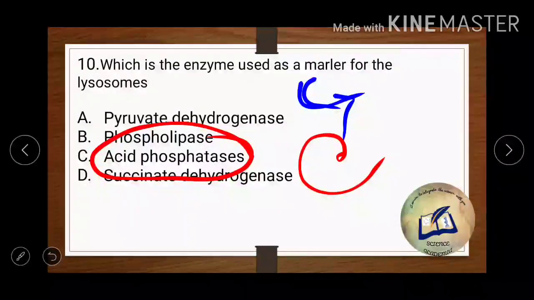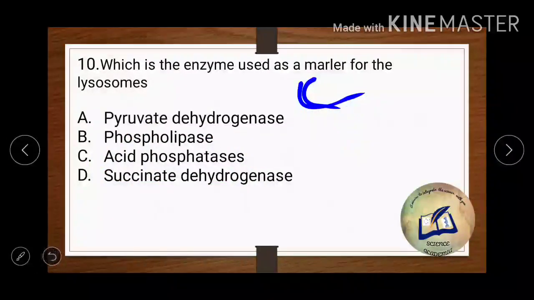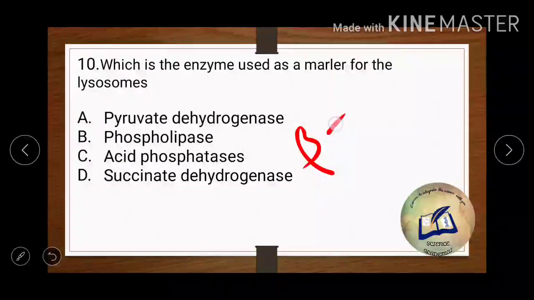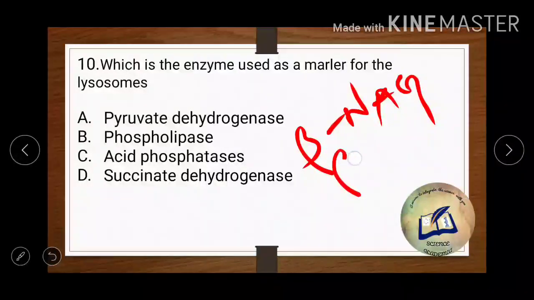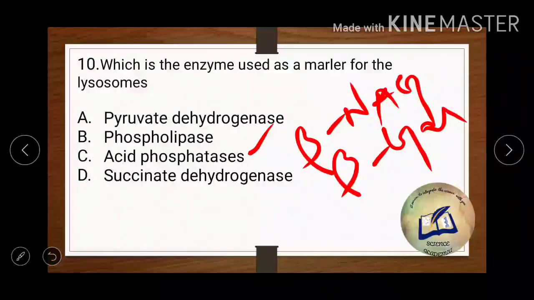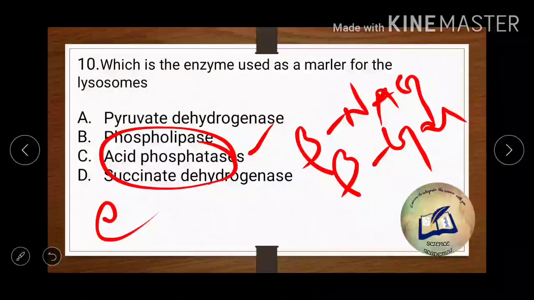So in lysosomes we have three of them. Let me clear the space and then tell you. One is beta NAG, whose full form is N-acetyl beta glucosaminidase. The other one is beta galactosidase, and the third one is acid phosphatase. So among these only acid phosphatase is mentioned. So the correct answer is option number C, the acid phosphatase.